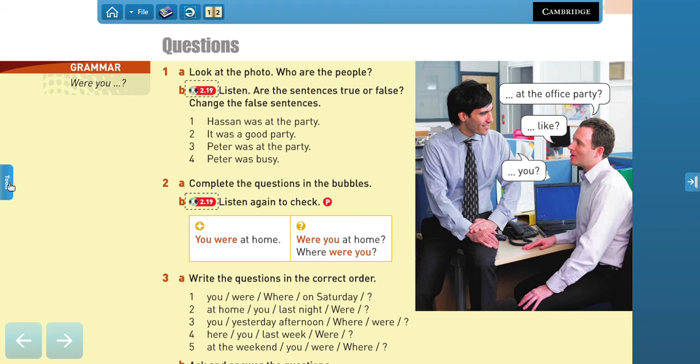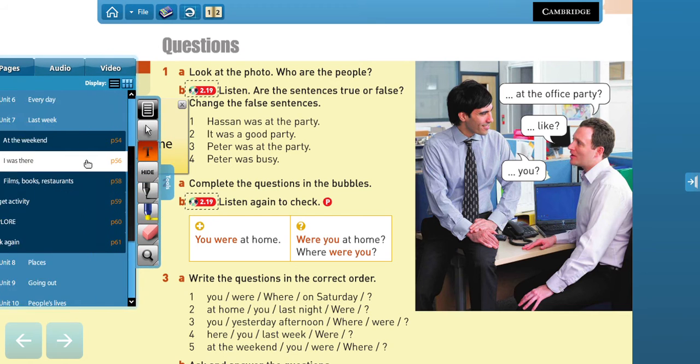Okay, so let's see. We have number 1 says Hassan was at the party, and that is true, right? It was a good party. That is true as well, right? Hassan said that it was very good. Number 4, Peter was at the party. That's not true. Peter was at home, right? He wasn't at the party. He was at home. And it says Peter was busy, and we say that Peter was tired. That is why he didn't go to the party, right?